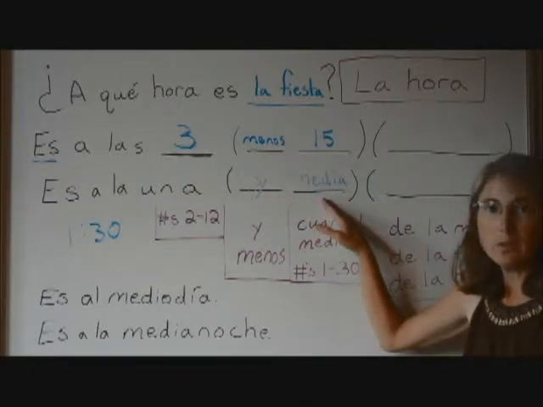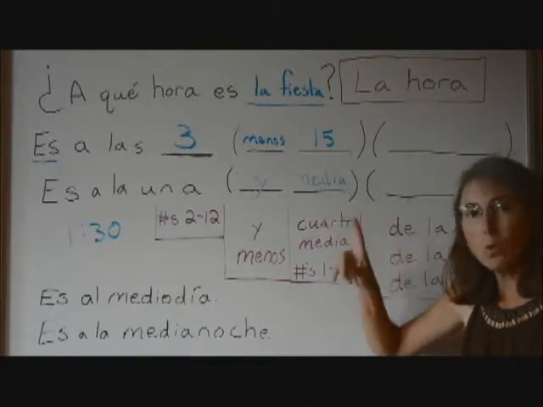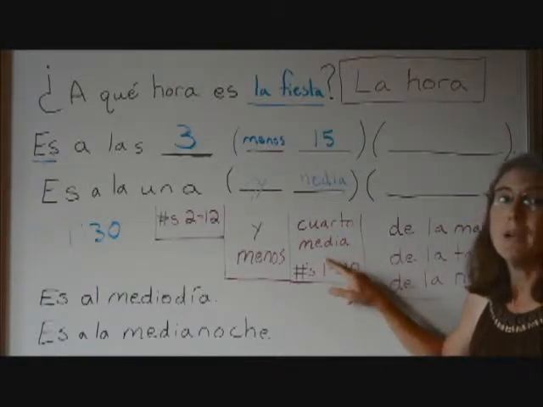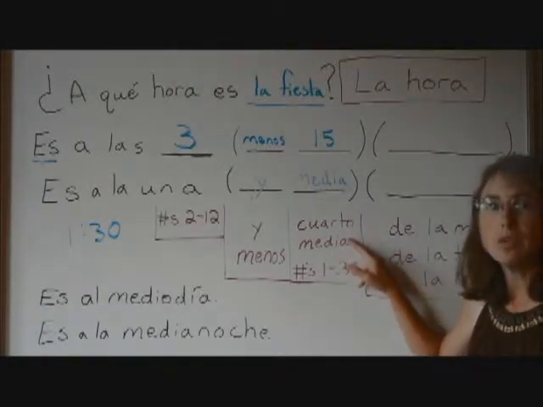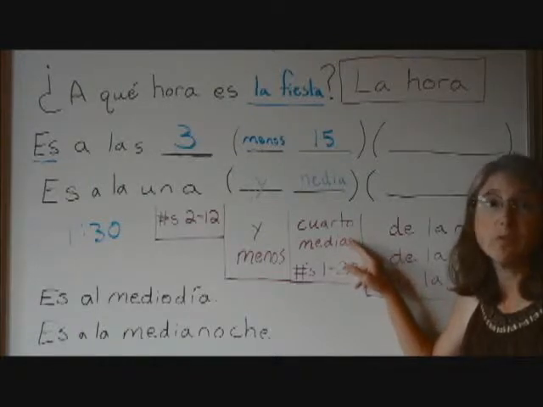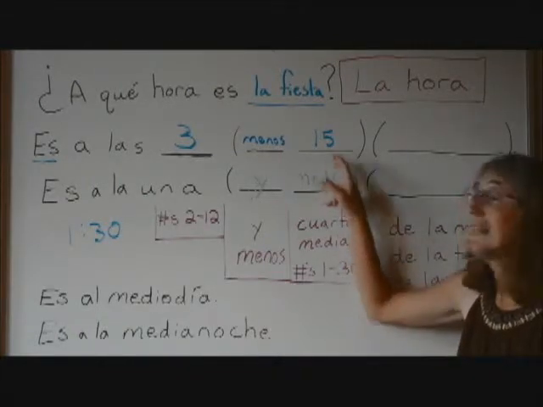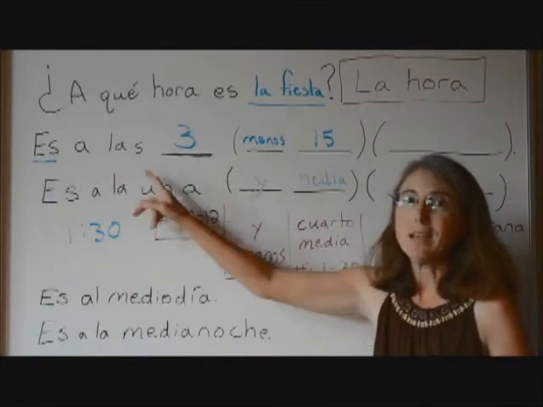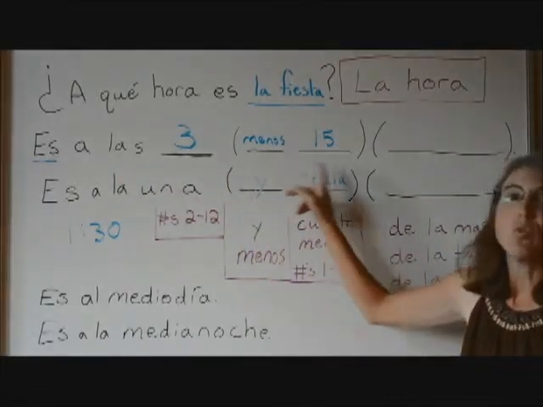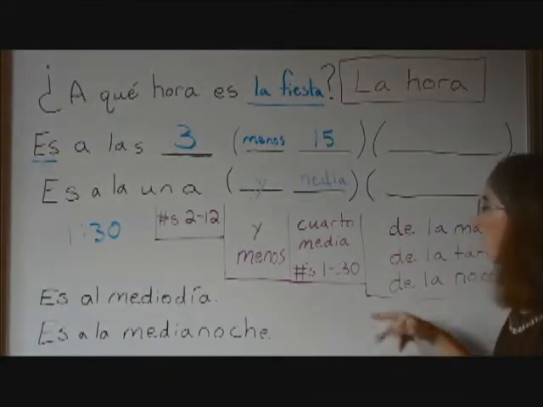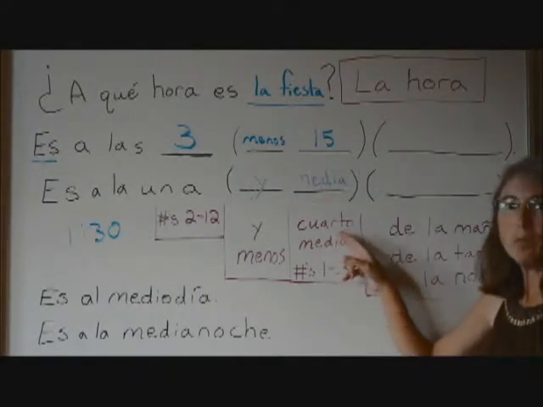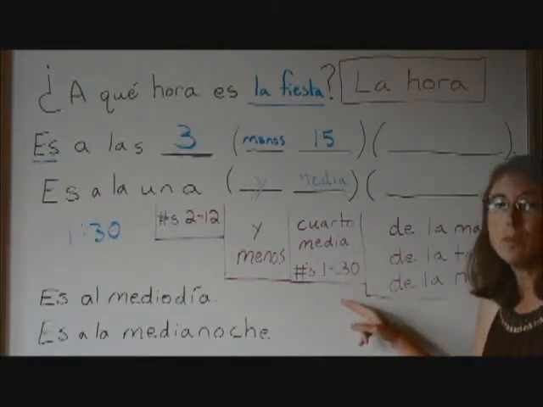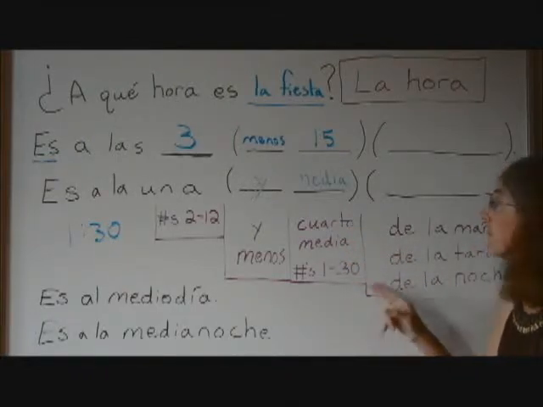In this blank, we're going to put the number of minutes, or if it's a half an hour, we can put media, or if it's a quarter of an hour, we can put cuarto. If it's 15 minutes, we can put cuarto instead of 15. So the same time would be es a las 3 menos cuarto. So in this blank we can put cuarto, media, or the numbers 1 through 30.